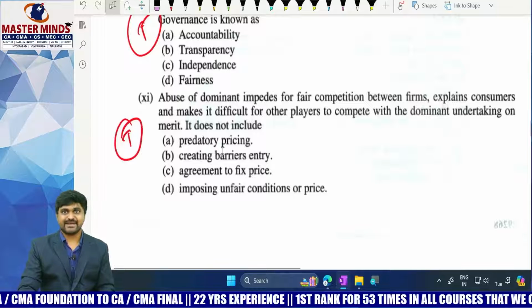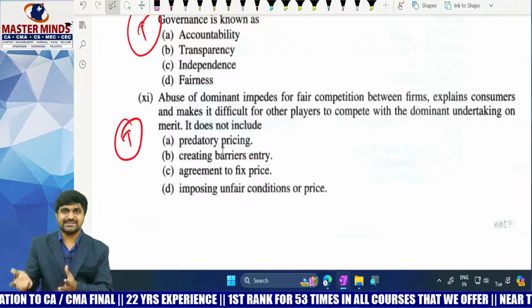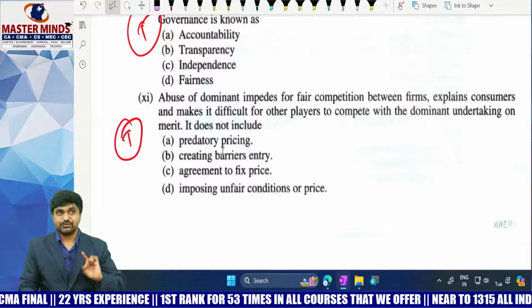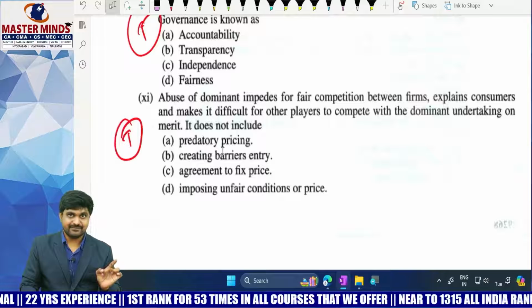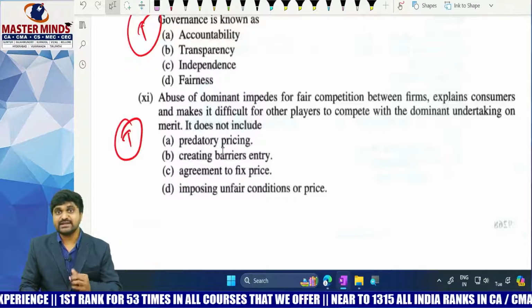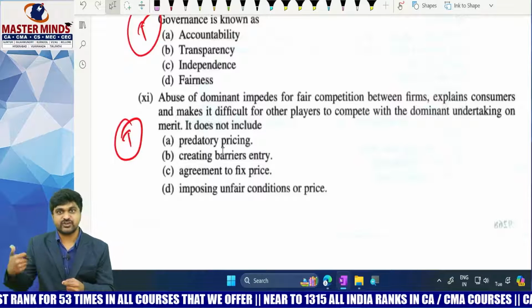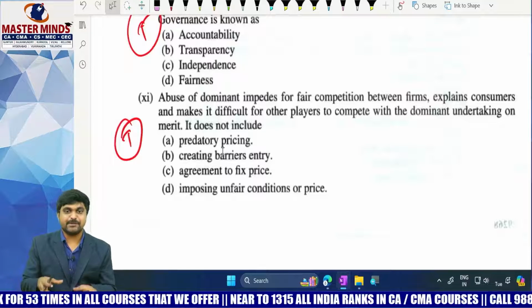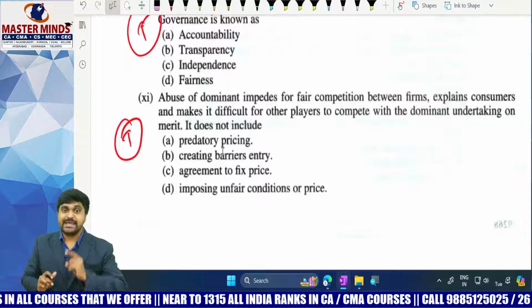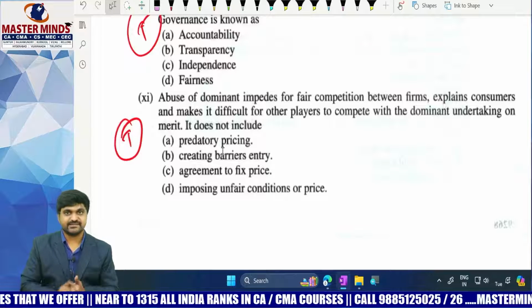Sir, what is the difference between a direct question and an indirect question? So a direct question, those who read the theory can easily answer it. There is no problem. Indirect questions, even those who read the theory can't answer this kind of questions. Then who can answer this kind of questions? Those who read the theory in a conceptual manner, only those people can answer this kind of questions. Those who have conceptual clarity about that particular topic, only those people can answer.